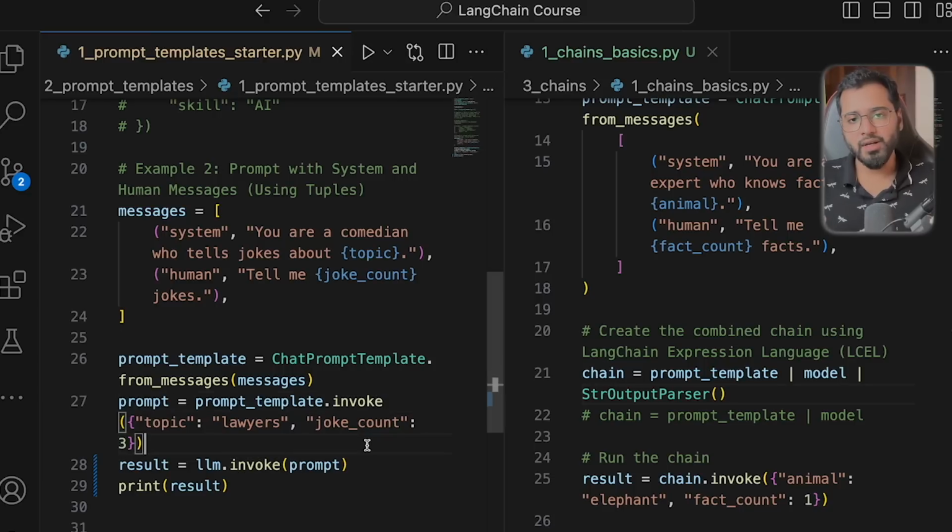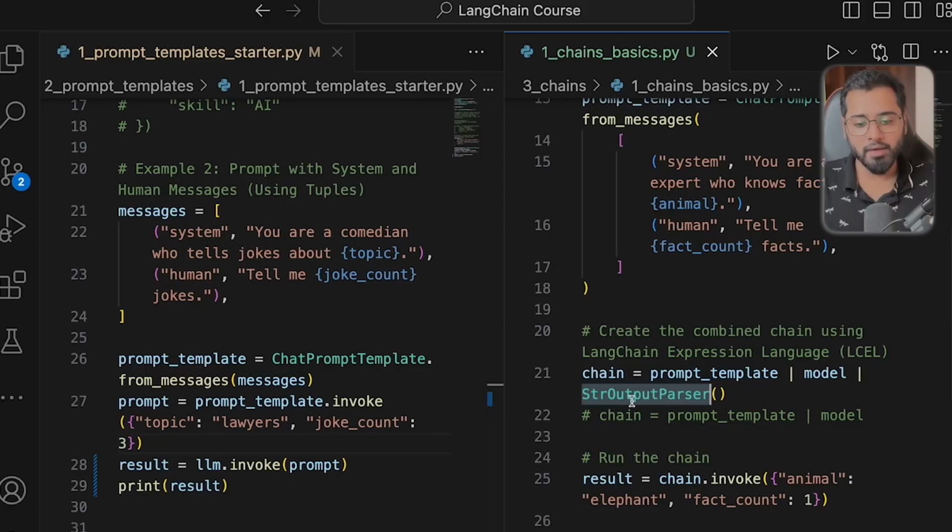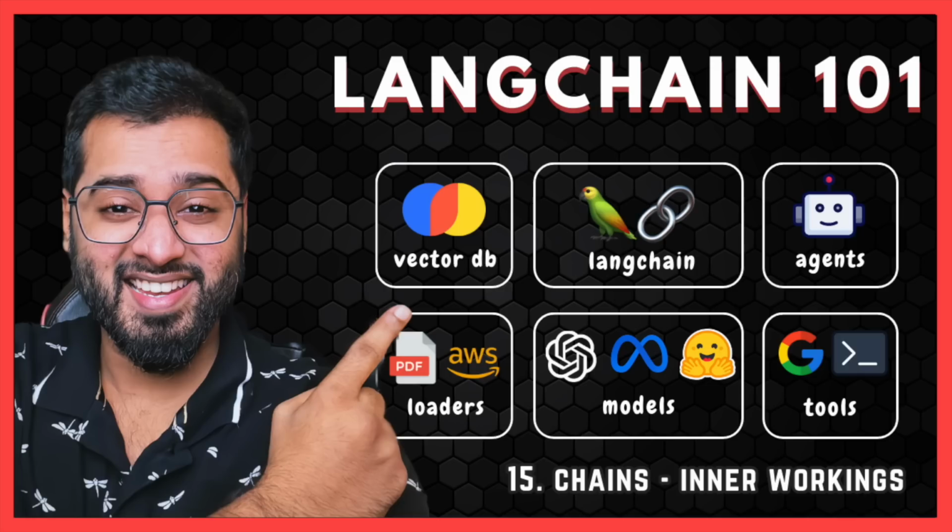So in the next section, let us see how chains work under the hood so that I'd be able to write my own custom tasks. For example, right here, we used a pre-built method that only extracts the content property. But what if I want to write my own method that I can configure to do pretty much anything that I want, and I can chain that as well? To do that, we need to understand how chains work under the hood, and that is exactly what we're going to be seeing in the next section.